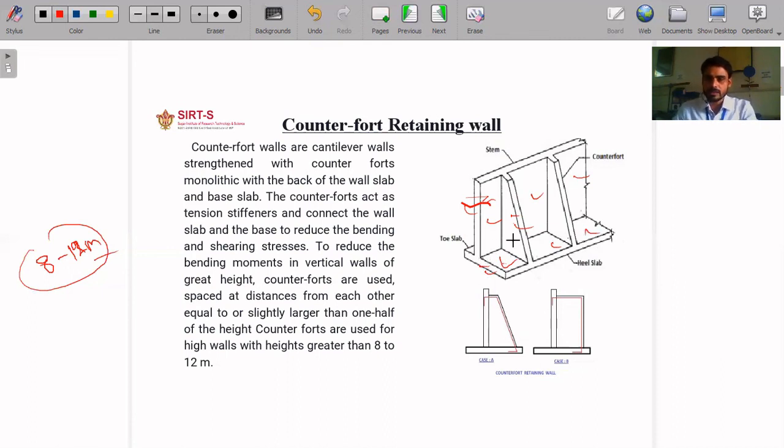This is a cross sectional view of the counterfort retaining wall. The counterforts can be constructed in different manners, like triangular or rectangular, and they are generally hidden after the soil filling in the backside, because they are constructed in the backside of the retaining wall. So they are very commonly used in many projects like buildings, roads or railways.